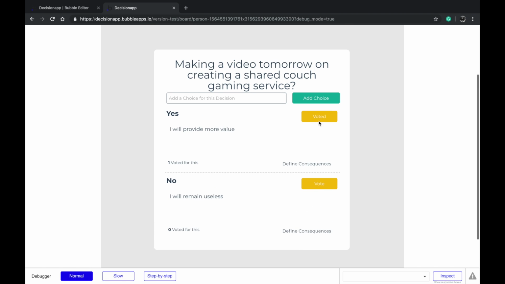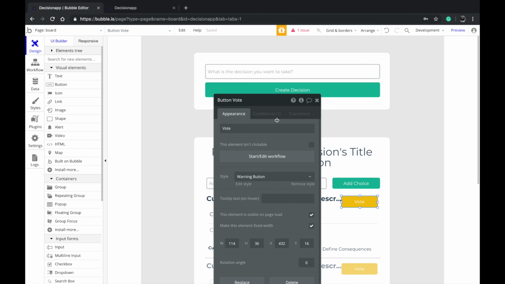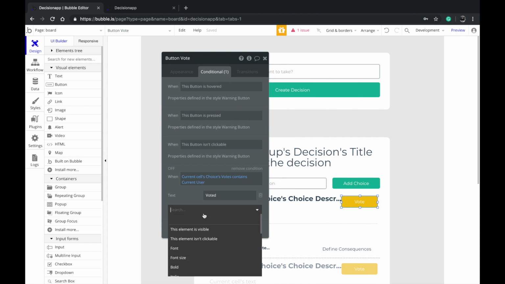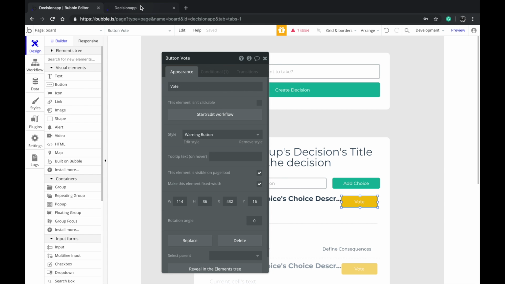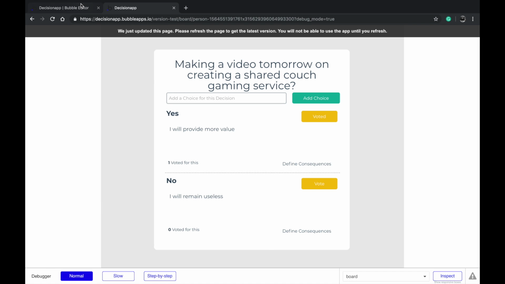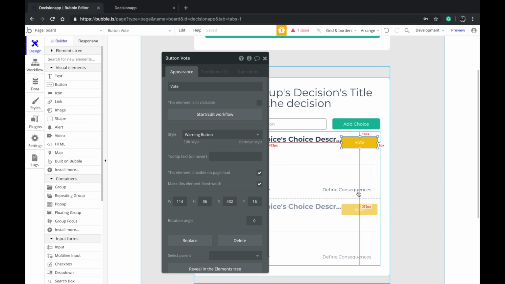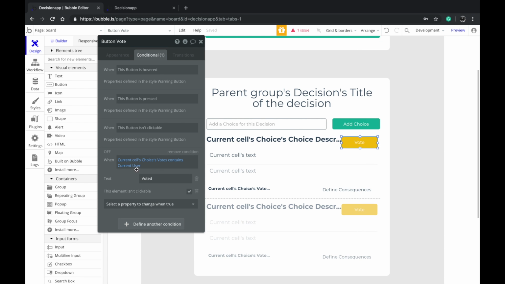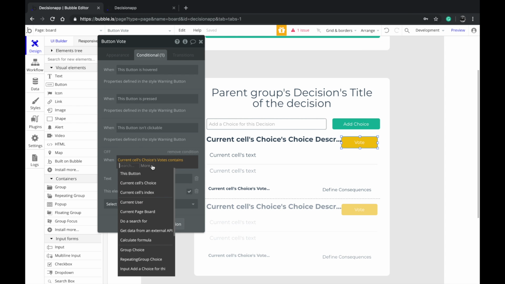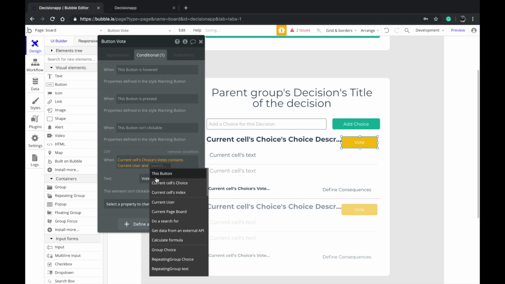You can of course disable buttons based on conditions like this. Say disable, like, isn't clickable. That's the disable option. So you can also do that. If you want to be able to vote for only one decision in a choice, so you can only choose one, then what you can do is add both of these conditions, because both of these conditions are important.